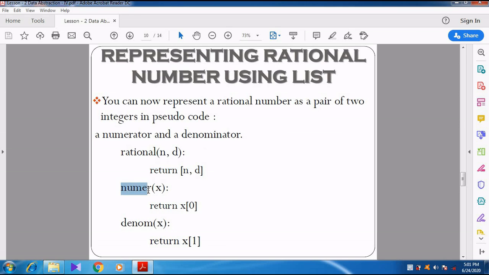Before that we are calling another function, that is numer, numerator of x. The numerator of x should return x of 0. So x of 0 represents the 0th element. Right? And then like the denominator, we are representing return x of 1. So return x of 1 means the second element, that is, in the list x we want to see the second element. X of 0 means x is the list, and we want to see the first element, 0th position, first element.